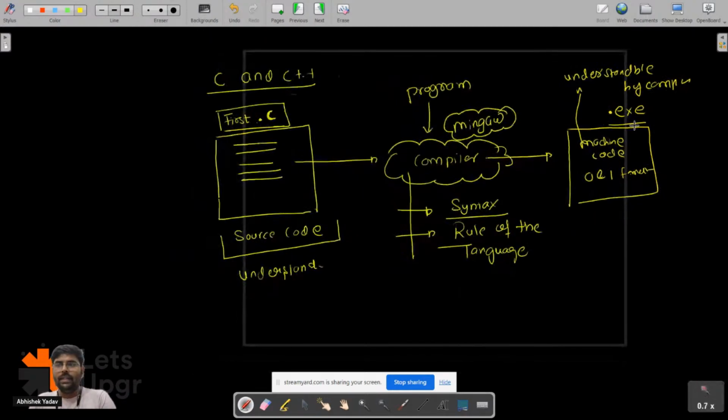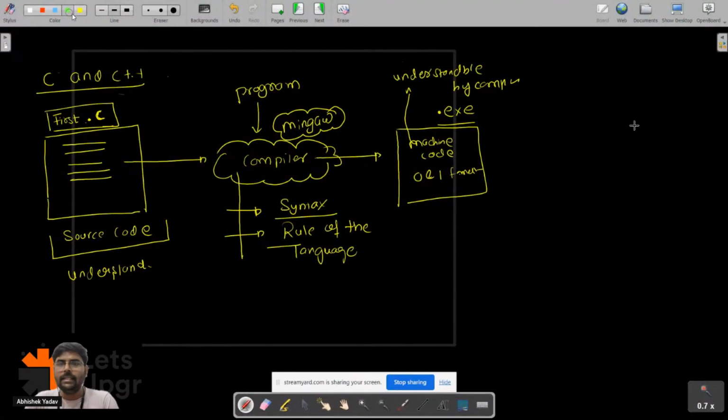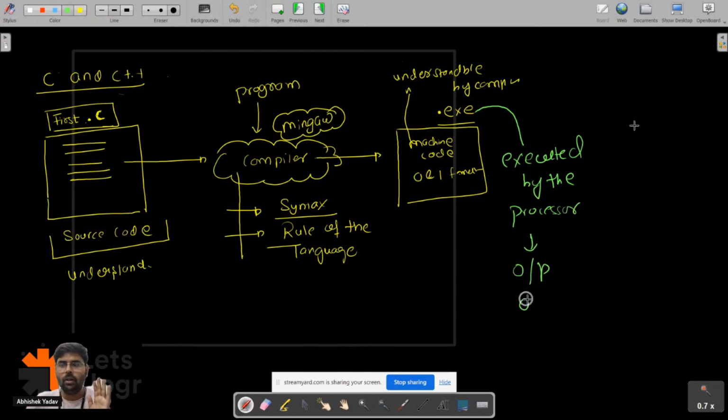This .exe file will tell the computer, hey computer, you have to perform this thing, and I want this output on the output screen. Right, everyone? Yes or no? So this .exe file is executed by the processor, and you get the output on the output screen.